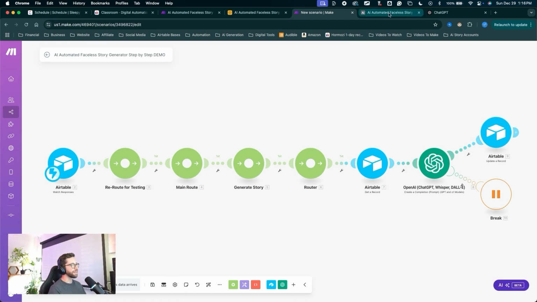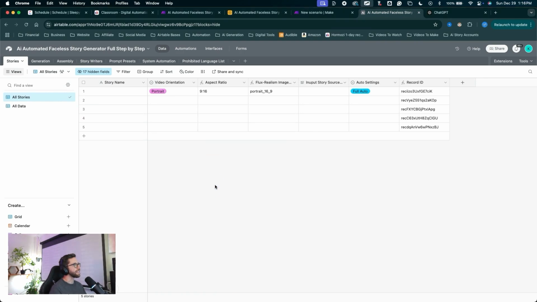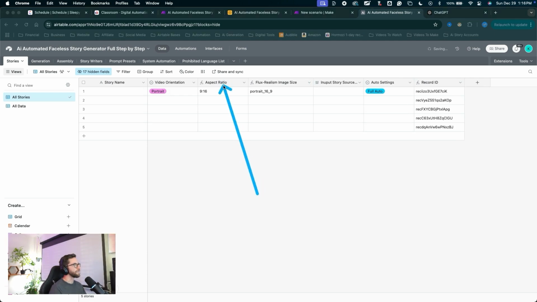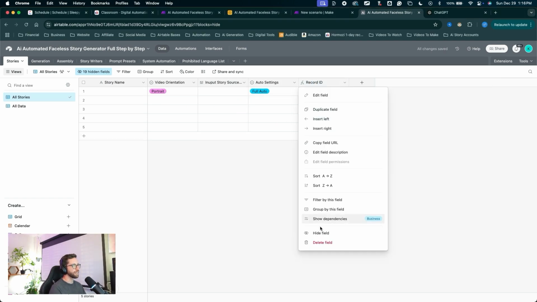So I'm going to jump back into Airtable. I'm going to come into my stories table and just clean up my main view for all stories. And let's take a look at some of this stuff. I have the aspect ratio and the flux realism image fields here. We don't actually need to see these. I'm going to click on these two fields and hide them. And now I want to show some fields that we do need. I'm going to hide the record ID field as well. Right click on it, hide that field.